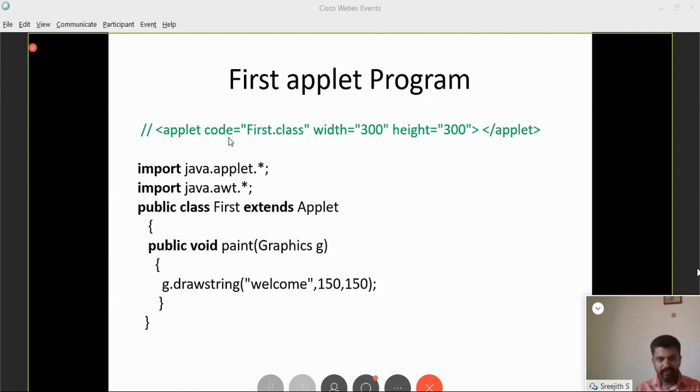Code is equal to first.class. See, the name of the program is first. So once first.java is compiled, you will get first.class. So applet code is equal to first.class. Now width and height indicate the initial size of the window.